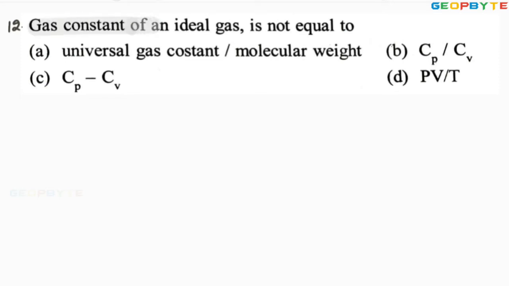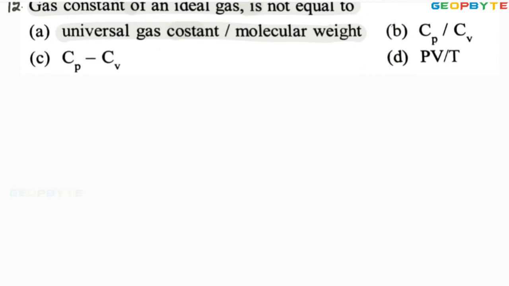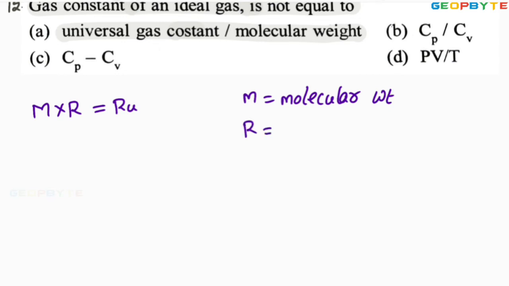The gas constant of an ideal gas is not equal to, dear friends, look at the first one: universal gas constant divided by molecular weight. It is like this. According to Avogadro's law, the product of molecular weight and gas constant is equal to the universal gas constant. Here M equals molecular weight, R equals gas constant or characteristic gas constant, and Ru equals universal gas constant.